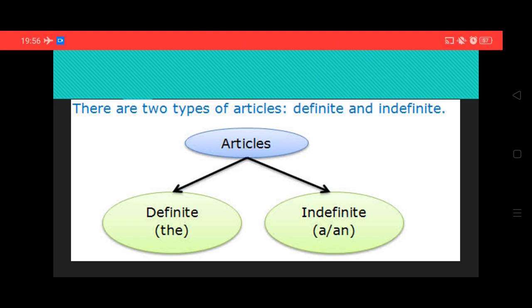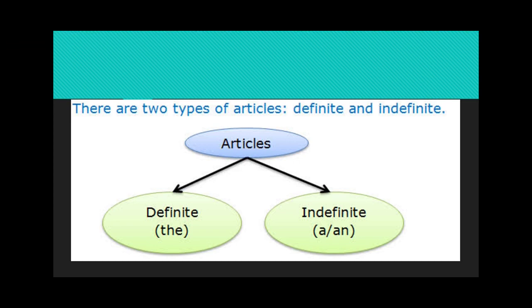In our previous class, we started the topic of articles, and from that class itself we got to know that we can divide articles into two categories: definite and indefinite articles. And we also discussed the uses of the indefinite articles, which are a and an. So students, today we are going to proceed to the next category of article, that is the definite article.